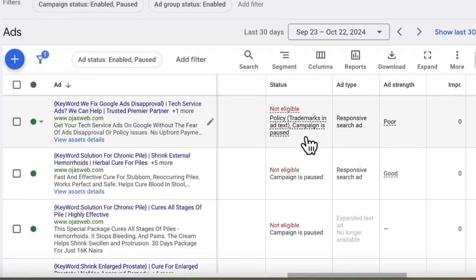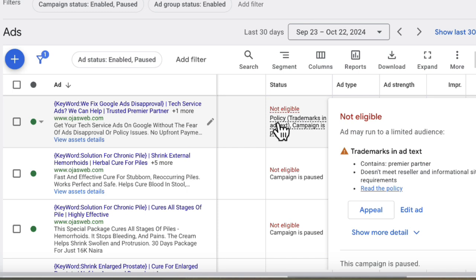Another major reason why you might experience "ad eligible but limited" is due to trademark. For example, the advert you are seeing on my screen is eligible but limited due to trademark. And without even struggling at all, I can easily tell which trademark is present in this advertisement. I'm using this advertisement to promote my Google advertising services, and you can see right here, we fix Google Ads disapproval. That keyword Google is trademarked, and that is why this policy is triggered. Trademark is the reason for this particular limitation.